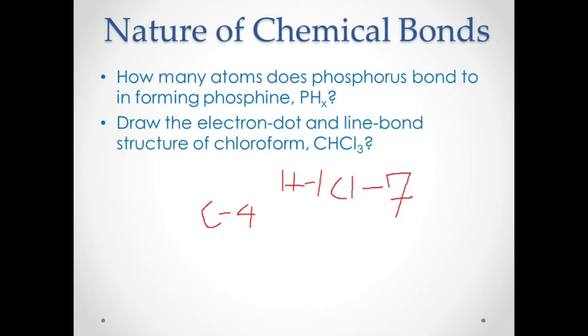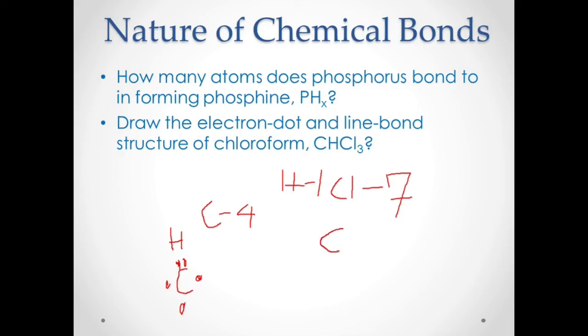Okay? So how do we draw the electron dot and the line bond structure for chloroform? Carbon becomes our central atom. Remember that carbon has 4 valence electrons, so we will spread out the electrons: 1, 2, 3, and 4. Hydrogen has 1 electron, so we can put the hydrogen there.